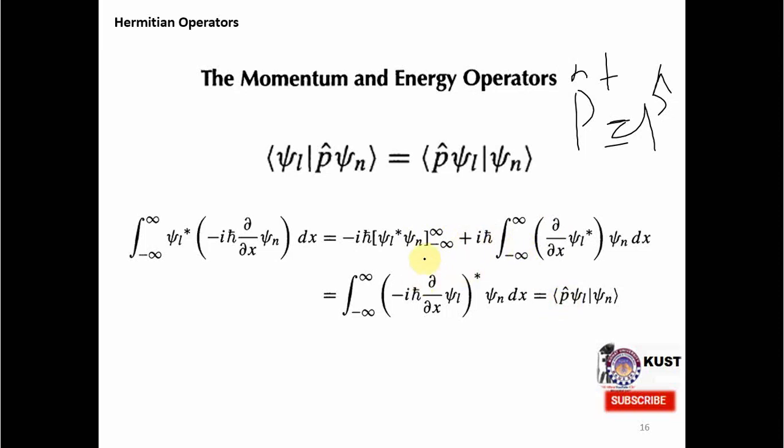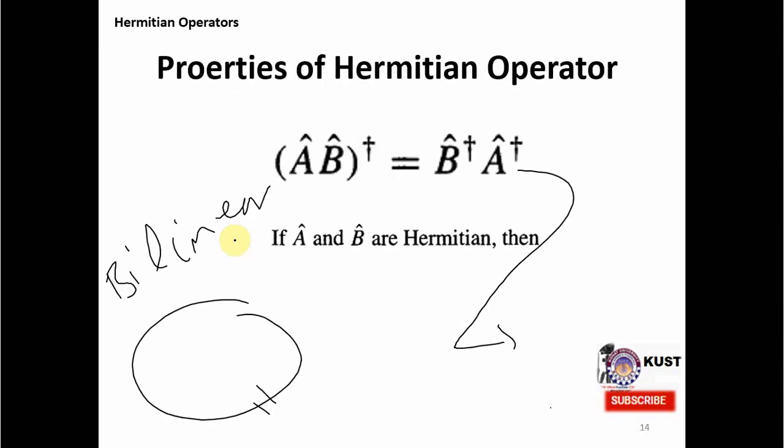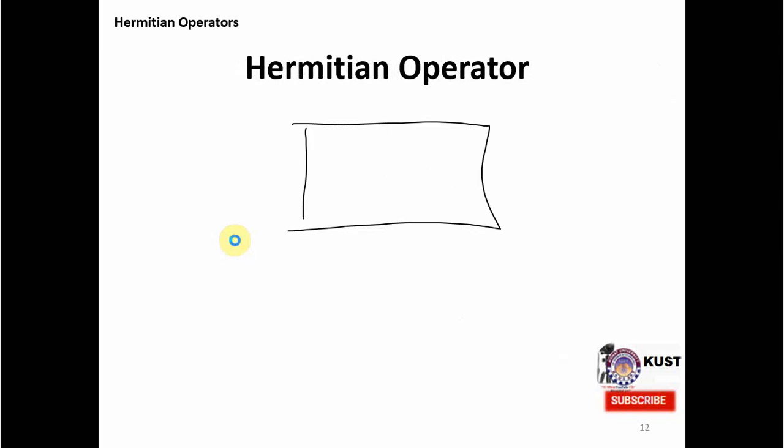Here you must note that in the definition of P hat, and it's a very interesting point, it helps you to understand why P hat is constructed in this way. So now you know that P hat is constructed as minus i h bar del by del x. And why do we put this minus i here? Many people ask me why there is a minus i sign, an imaginary sign, and there is a reason. In the previous example, if you remember, let's go back to that example here.